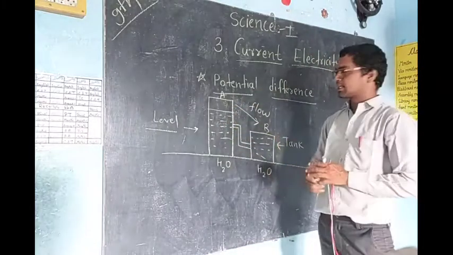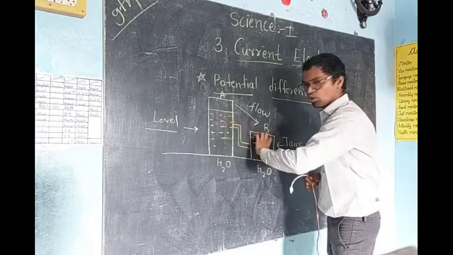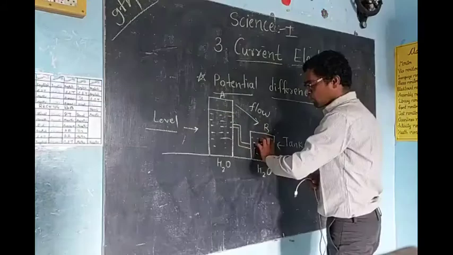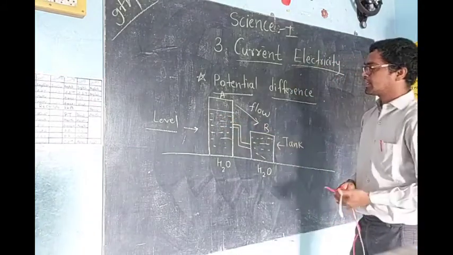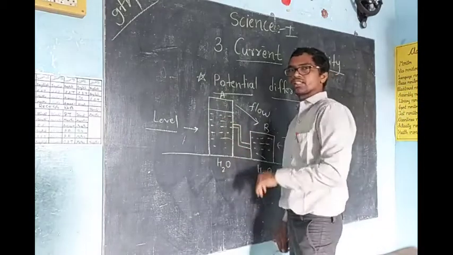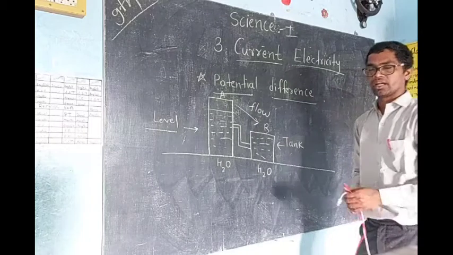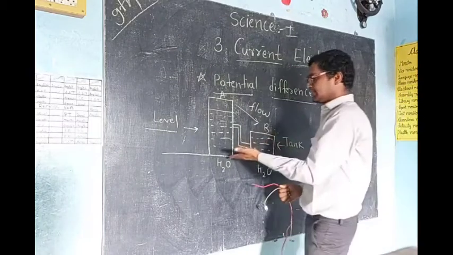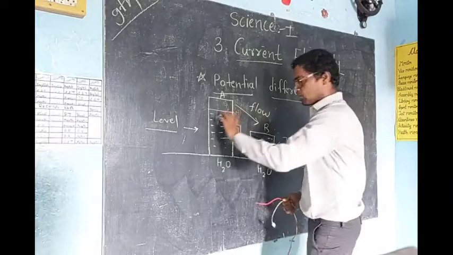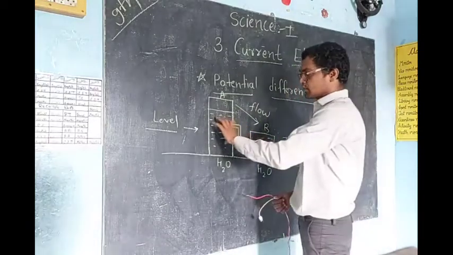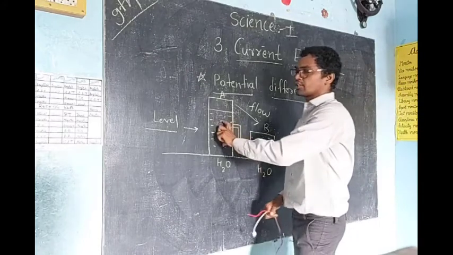Correct? Now tell me, suppose this water is stored water, here also stored, here also stored water. Which water will be carrying more potential energy? This one, because of its height. Potential energy also depends upon height. Its height is more, and here the height is very less. The quantity of water is also more here, and the quantity of water is less there. So naturally, here the potential energy will be more.